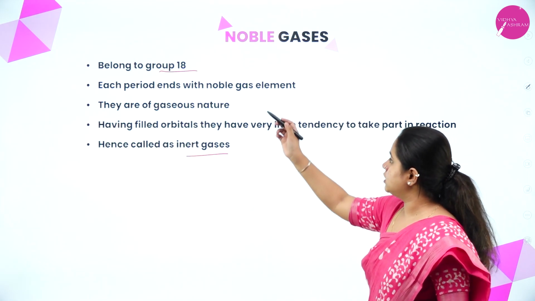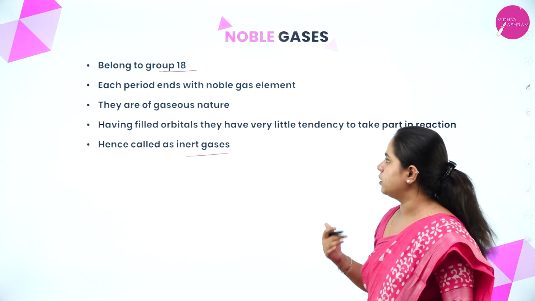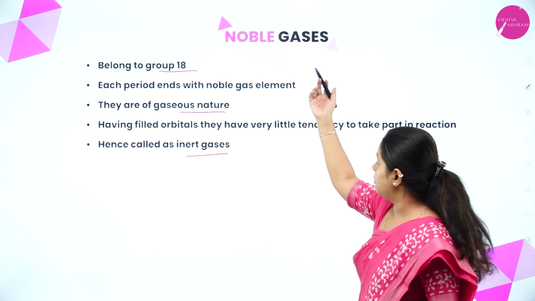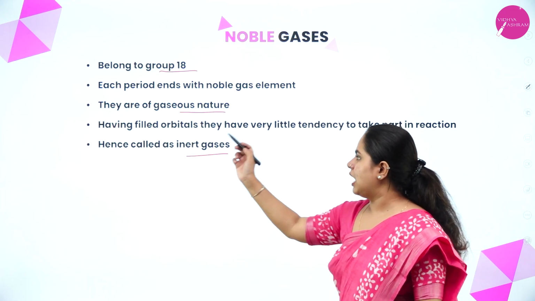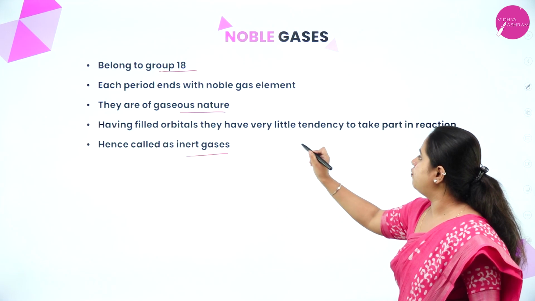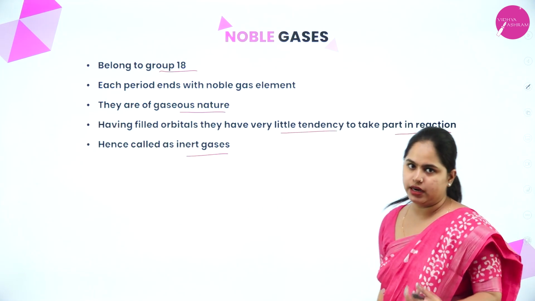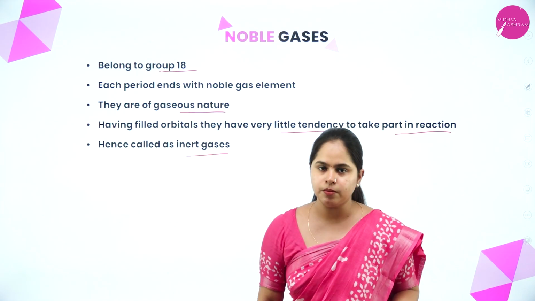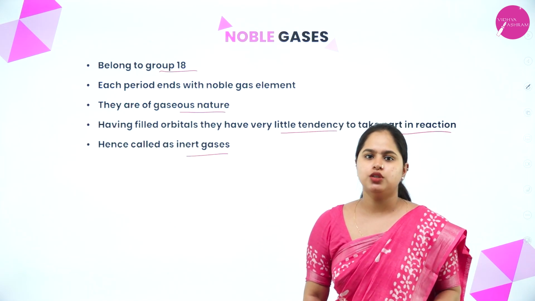So each period ends with a noble gas element. Yes, we saw in the periodic table they are of gaseous nature. So noble gases, as the name suggests, are gases. And having filled orbitals, they have very little tendency to take part in reactions. As I said, their octet is completed, so they need not take part in reactions. So this is about noble gases.